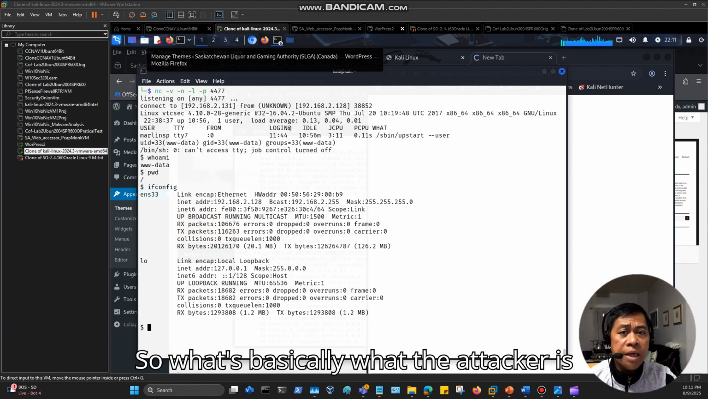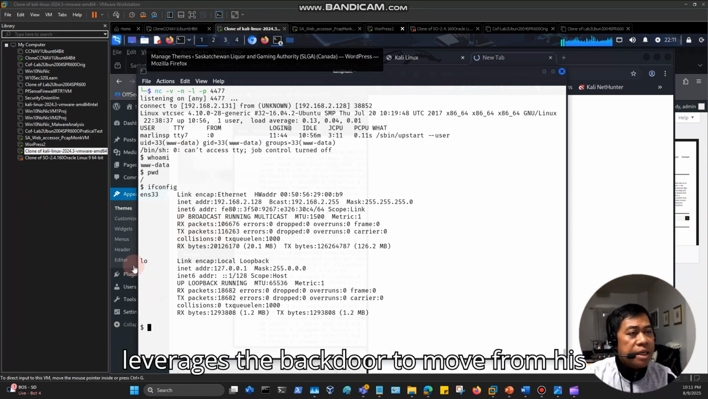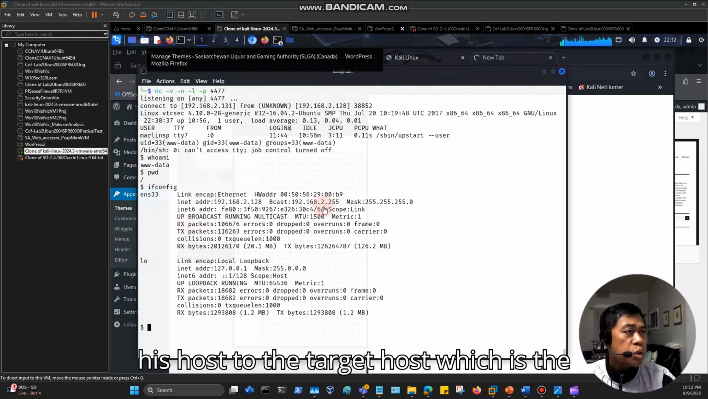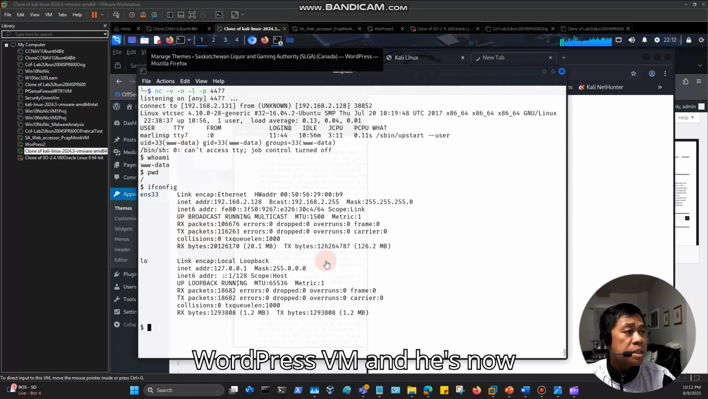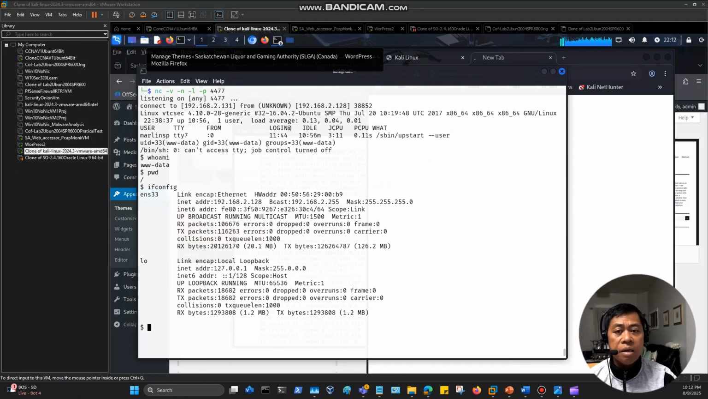So basically what the attacker is doing is a tactic of lateral movement. He leverages the backdoor to move from his host to the target host, which is the WordPress VM, and he's now in the operating system CLI.